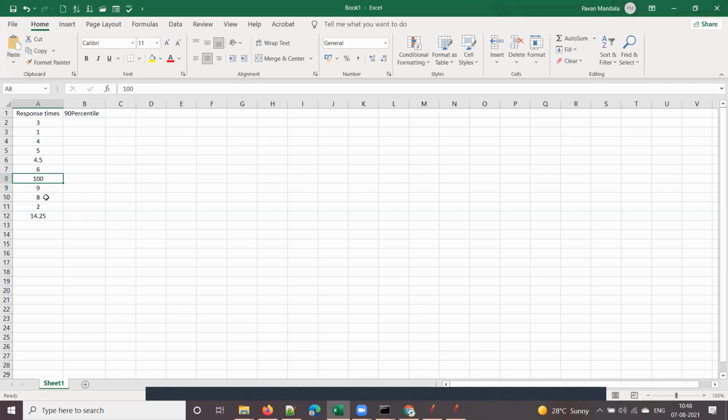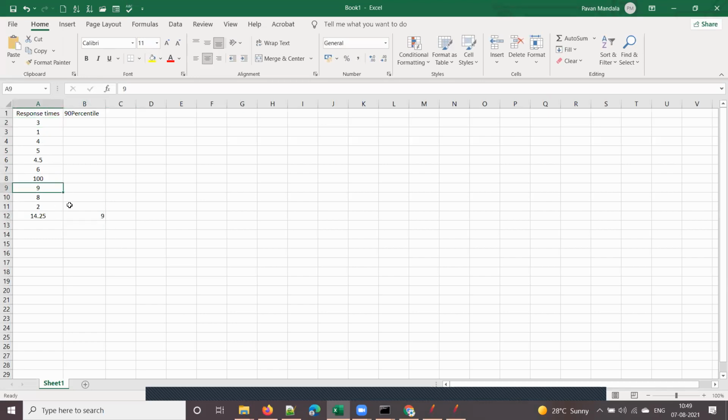So first they will be sorted in ascending order, and the extreme value will be ignored, which is nothing but 100, and the highest value in the remaining values is 9, right? So this is how the 90th percentile value will be 9. What does that mean? All the response times fall below that value, right? Yes or no? Yes. All the remaining response times are less than this 9.